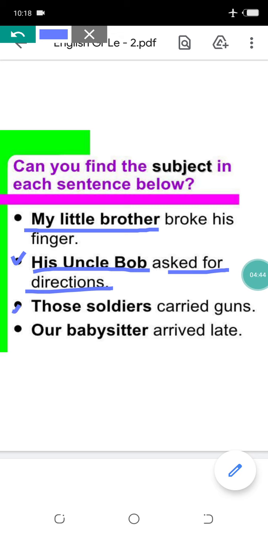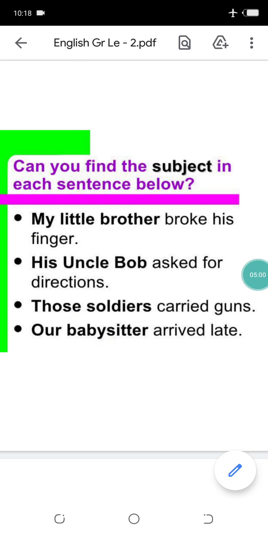Third, those soldiers carried guns. Who carried guns? Those soldiers. So what is the subject here? Those soldiers. Fourth, our babysitter arrived late. Who arrived late? Our babysitter. So in this sentence, my little brother, his uncle Bob, those soldiers, our babysitter, these are all subjects.